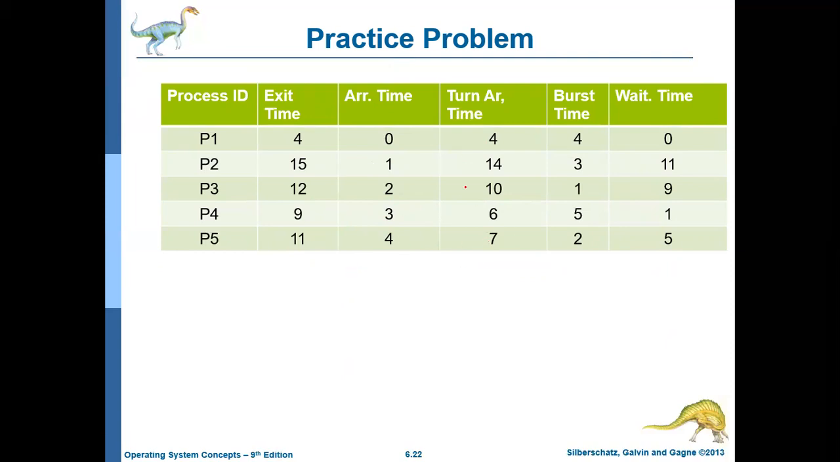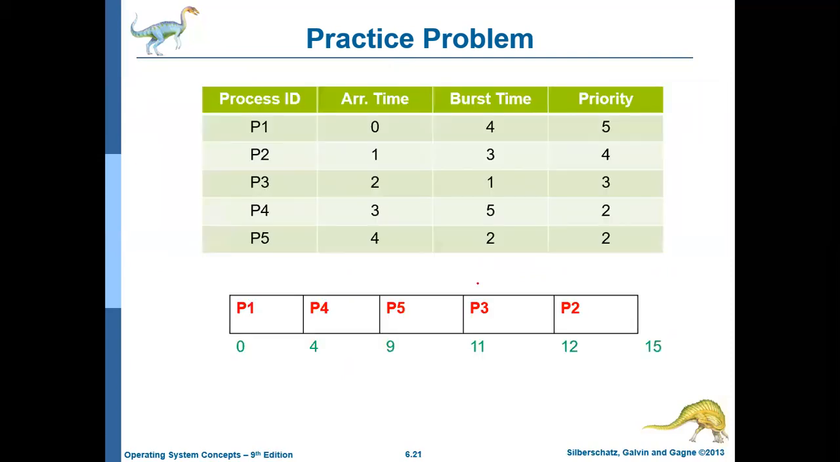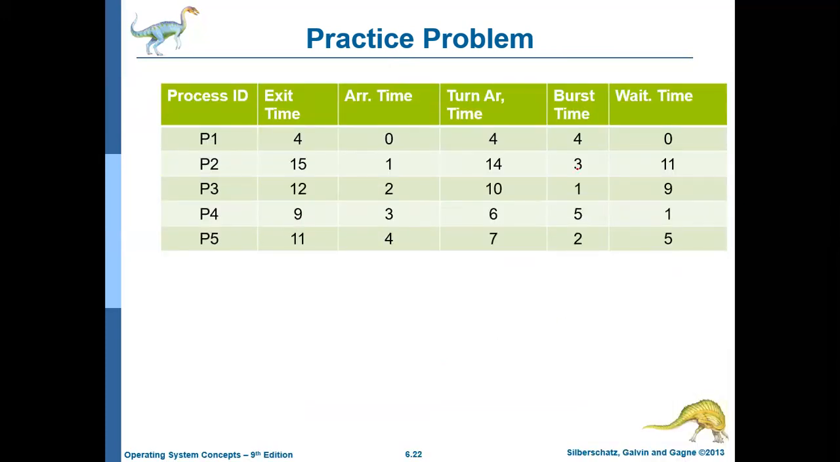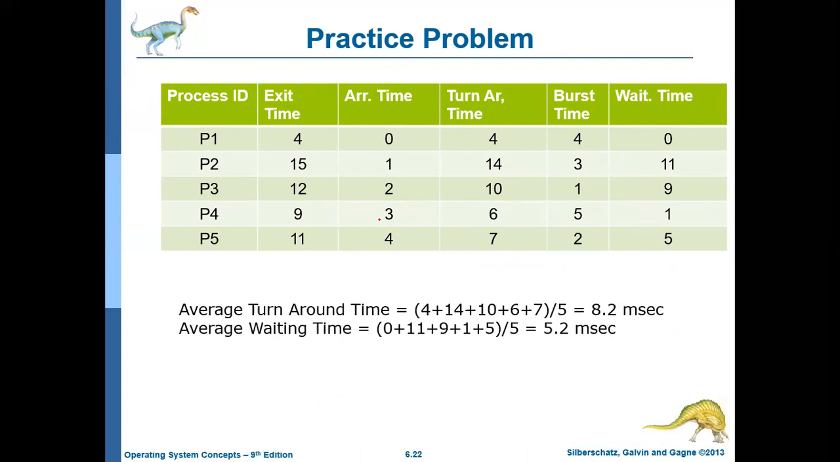Then we need to calculate waiting time. Waiting time is turnaround time minus burst time. This burst time, again, is available in this table. From here you can pick up 4, 3, 1, 5, 2. So that's what is represented here. And from this you can calculate the waiting time. 4 minus 4 is 0, 14 minus 3 is 11, and so on and so forth. Now from this table you can calculate the average waiting time by adding all these and dividing by 5.